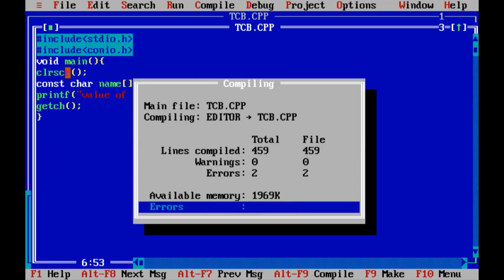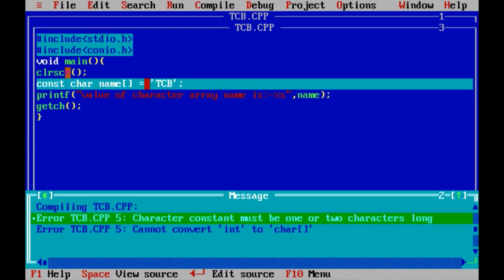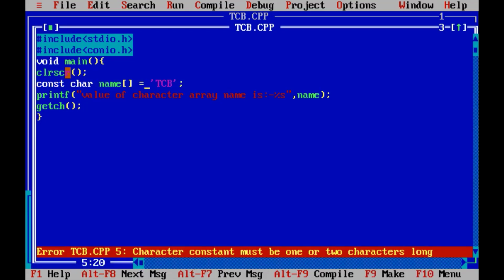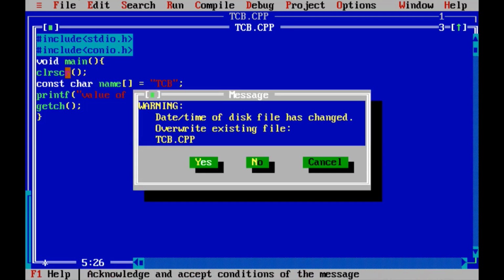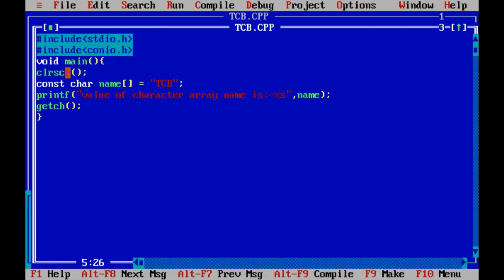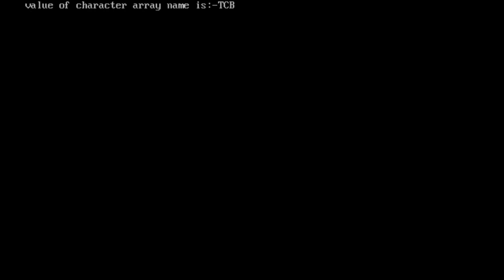Let's compile the code. Character constant must be one, okay, my mistake. Collection of characters must be in double quotes. Okay, now let's save this program again, compile the code and execute the code. Here is the output. Value of character array name is TCB. So it's working completely fine.